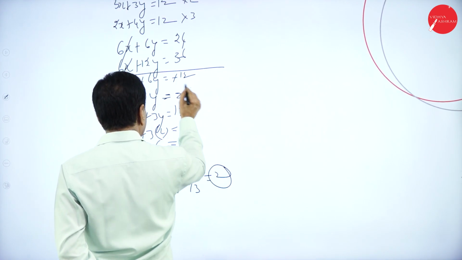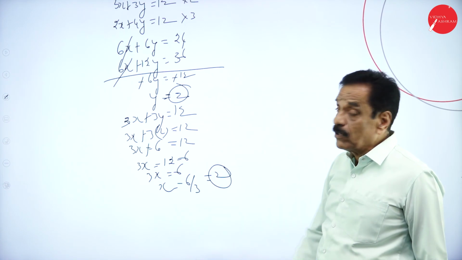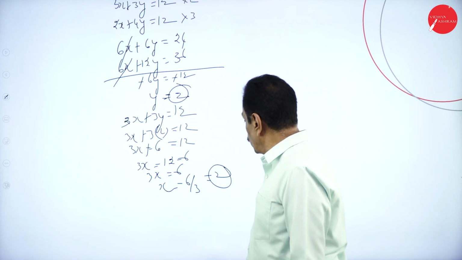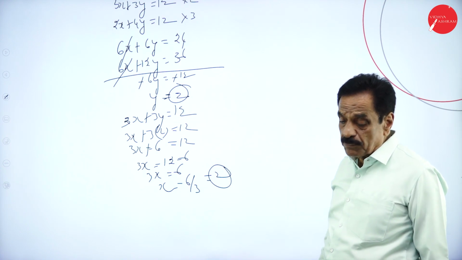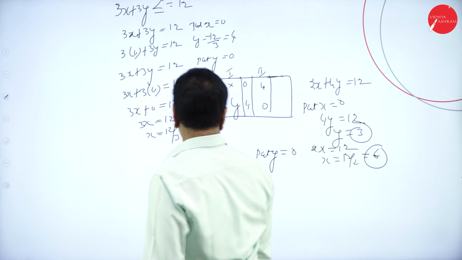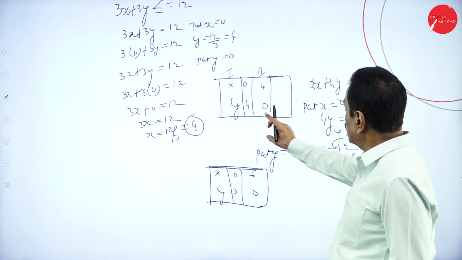So your answer should come as x is 2, y is 2. While you're making the graph, you must see that x should be 2, y should be 2, roughly. We'll move on to the graph now. Here, how much is highest in x? 6.